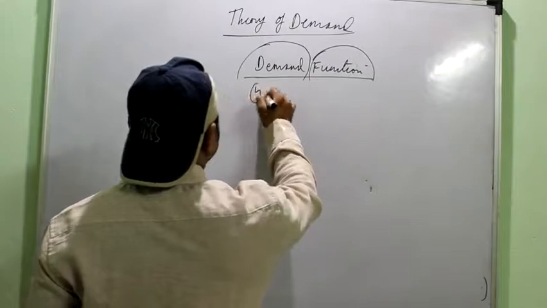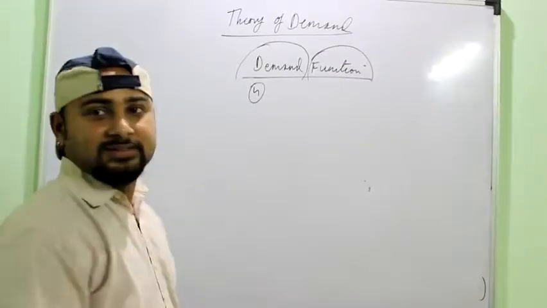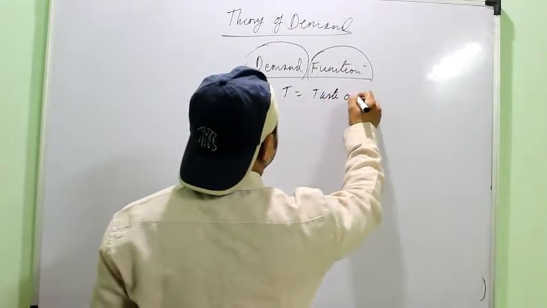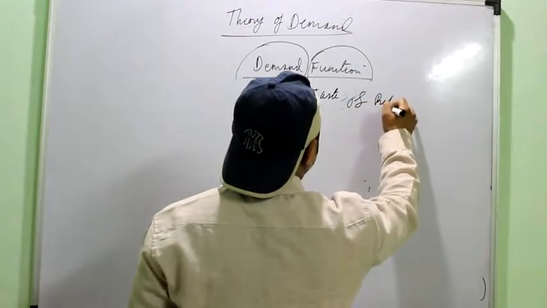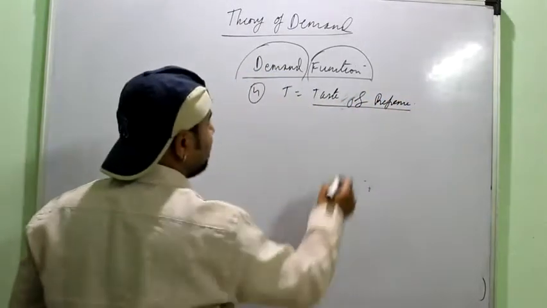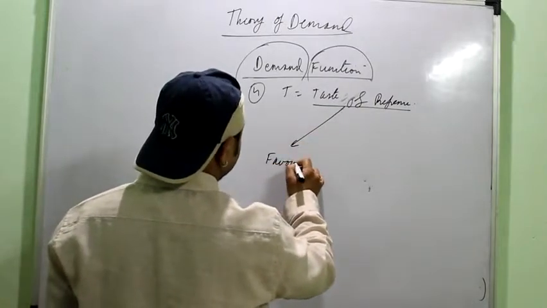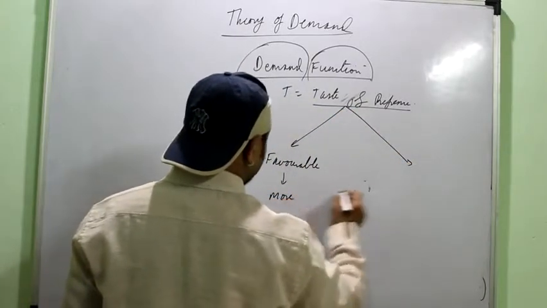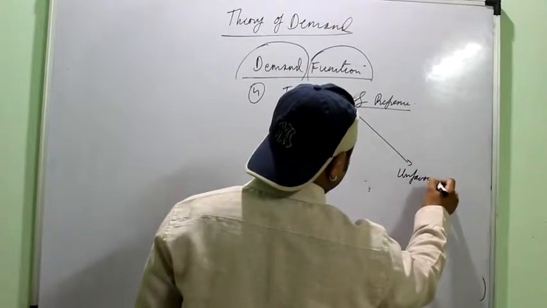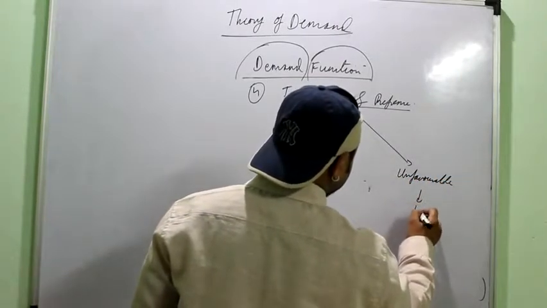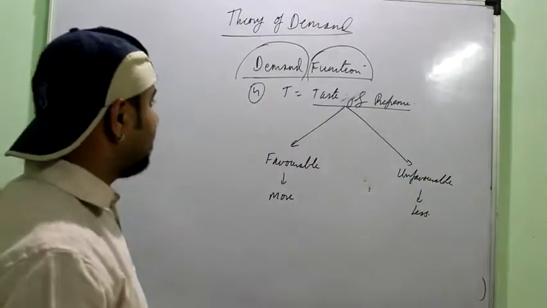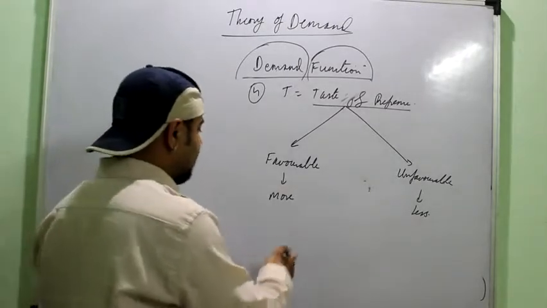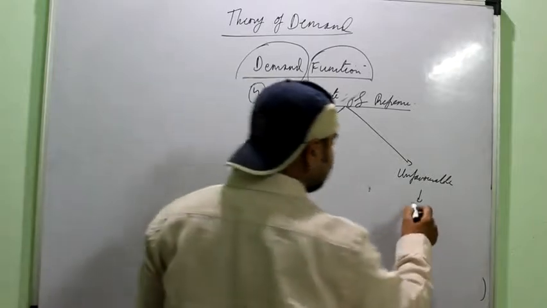Now we have to understand the fourth determinant, that is T, or taste and preference of a consumer towards a commodity. If the taste and preference are favorable, then the consumer will demand more, and if unfavorable, the consumer will demand less. Favorable means, simply, if you see a particular celebrity wearing a certain type of t-shirt, then you start liking it. Favorable taste and preference: demand will rise in the market.